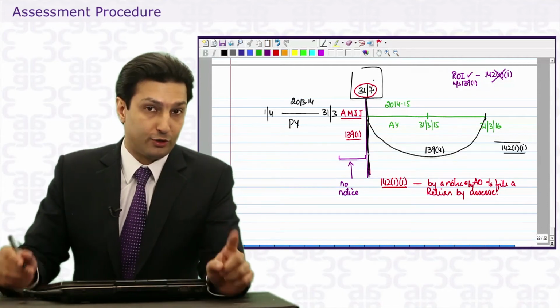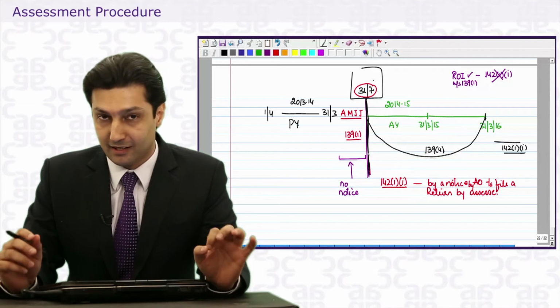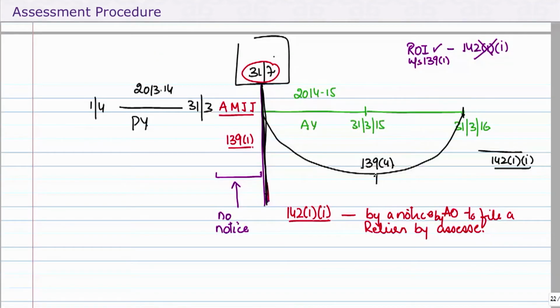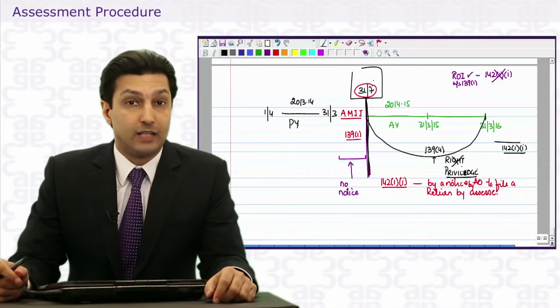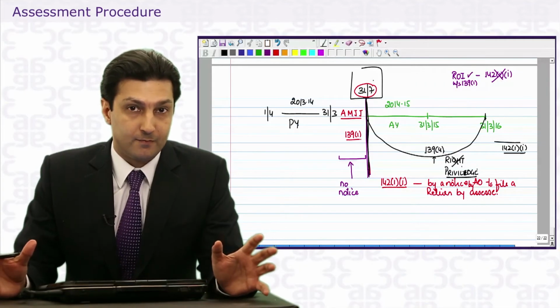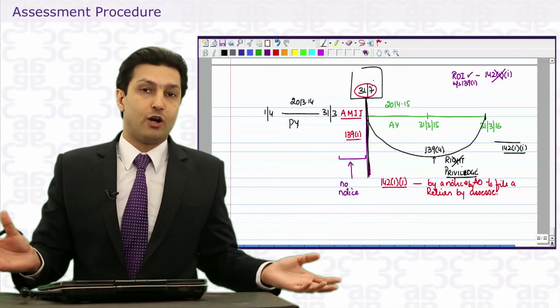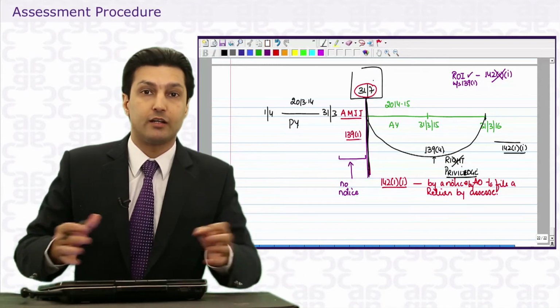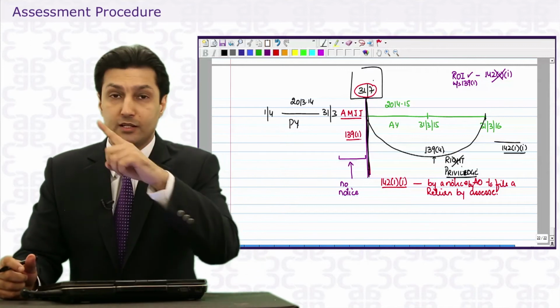Belated return is not your right, it's a privilege. And please understand the difference between the words. Belated return, the filing of a return late, is not your right. I call it a privilege. That means you can't demand it. By chance you could not file it before the due date, you had some issues or maybe you forgot, you can file a return late unless you're caught.